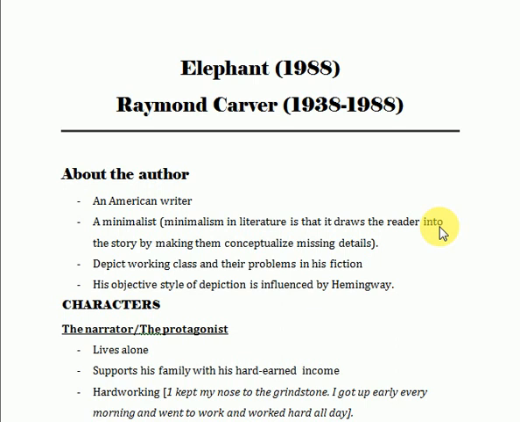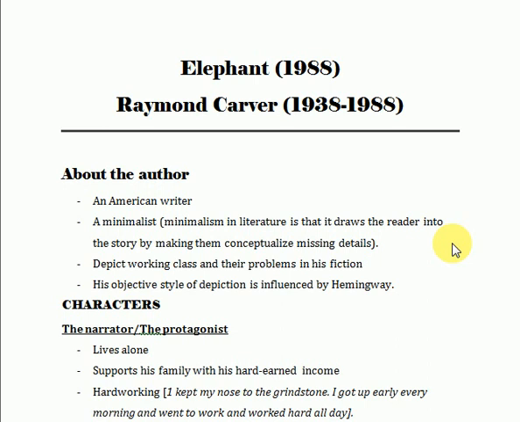Another trait of his writing is that he was a minimalist. And what is minimalism? What is being minimalist? Minimalism in literature draws the reader into the story by making them conceptualize missing details. That means that the writer, the author, does not state everything directly. Rather, most of the details are unsaid, most of the details are implied, and they are left for the reader to understand and to make sense of.